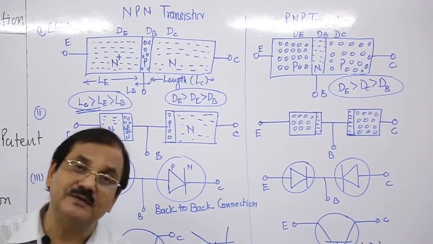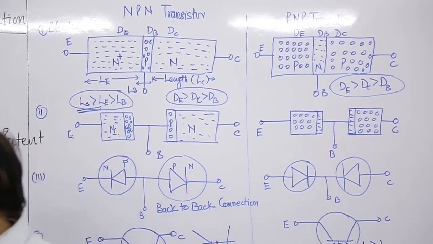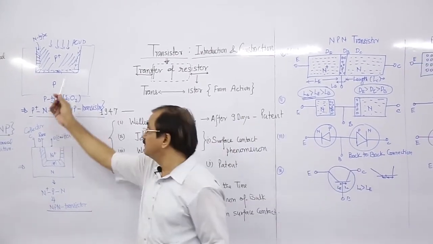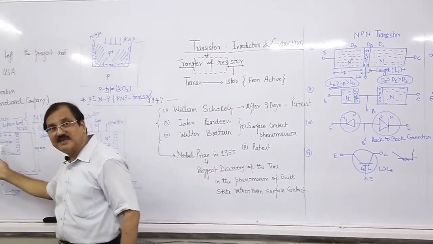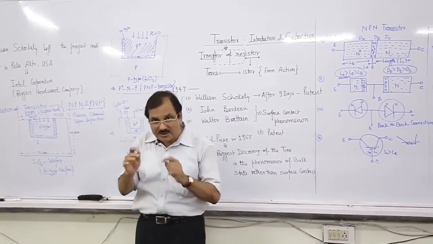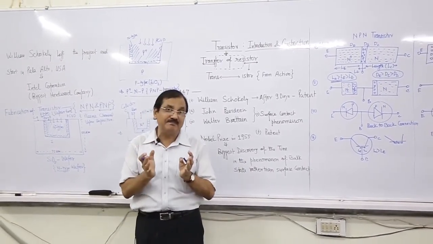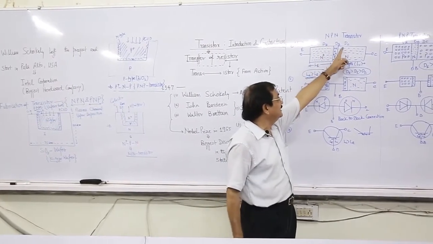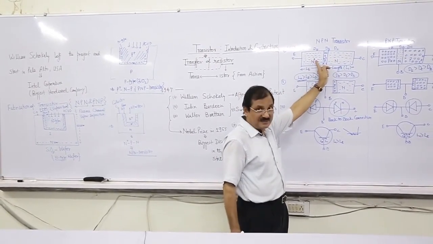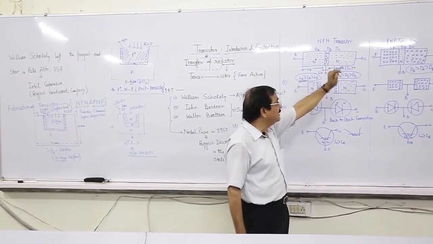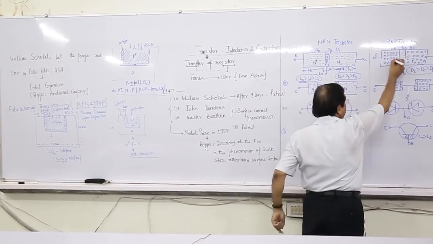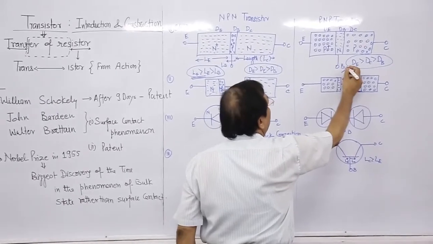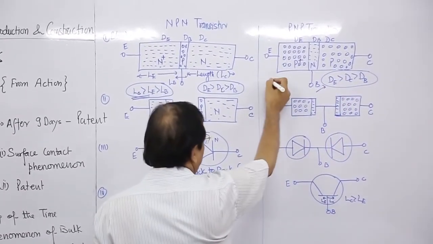So the emitter is the part which is P plus or N plus. This is P plus and this is N plus, this is the doping concept. This symbol of P plus and N plus is represented in this form: N plus P N, and P plus N P. It is for the doping concentration.